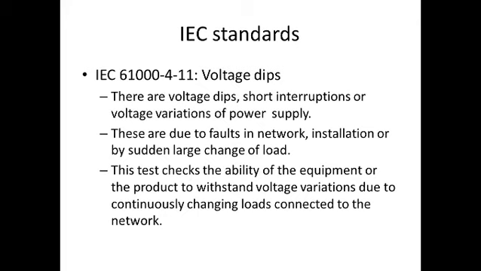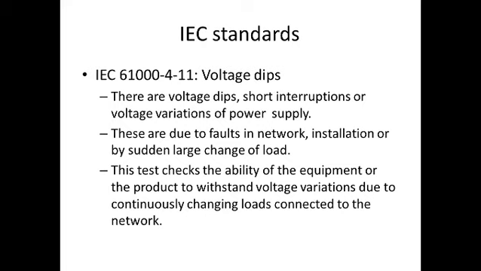So what is a voltage dip? During power supply working, in our MSCB power supply a voltage of 230 volt AC is given, but there are some voltage dips present. Sometimes this 230 volt decreases to a certain level; that is called a voltage dip.